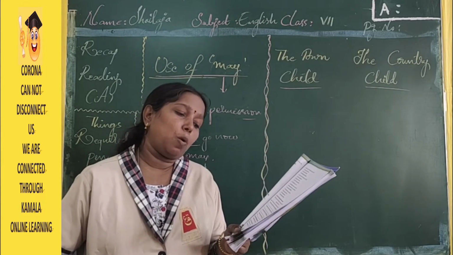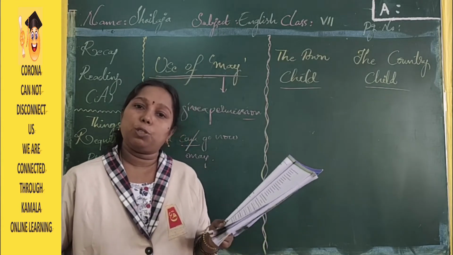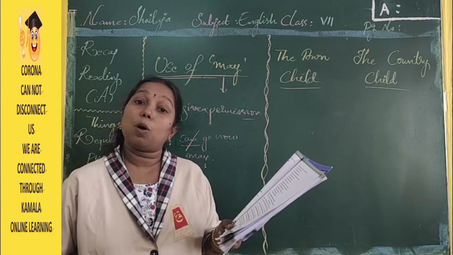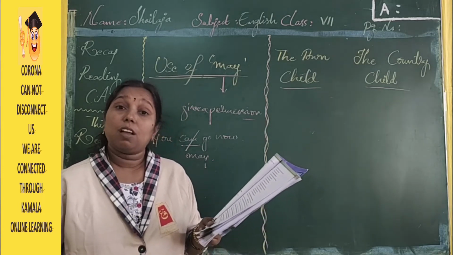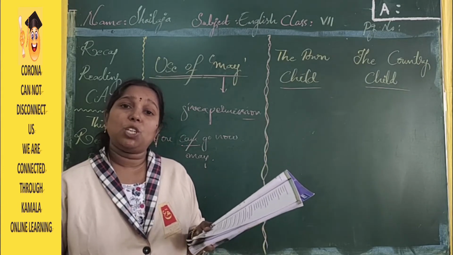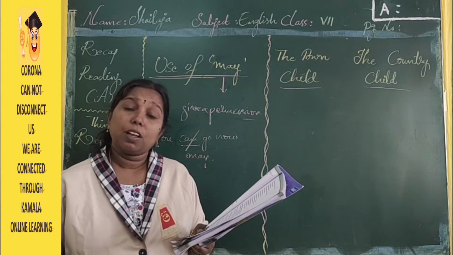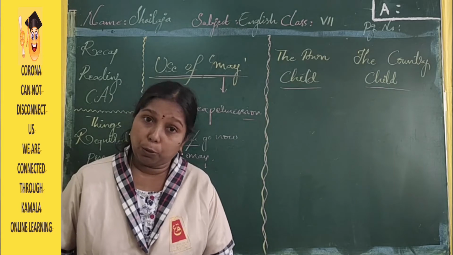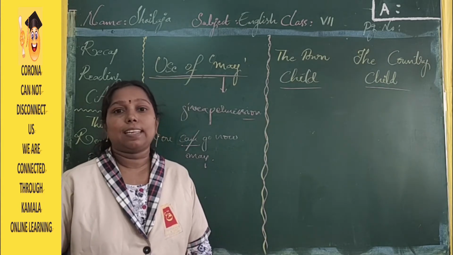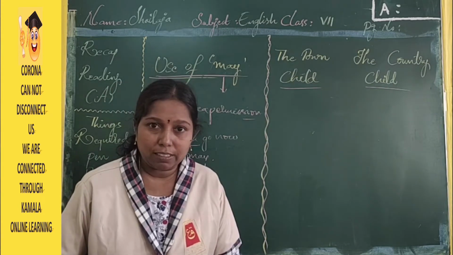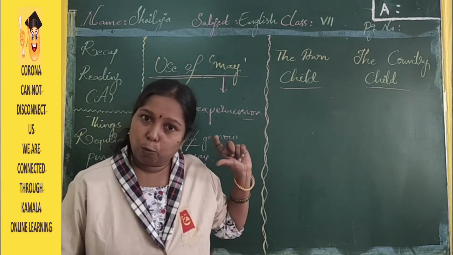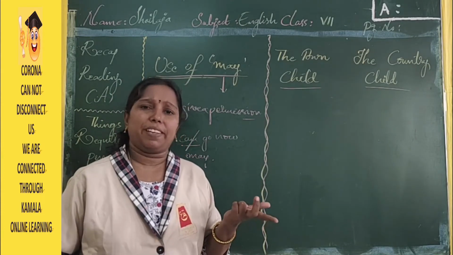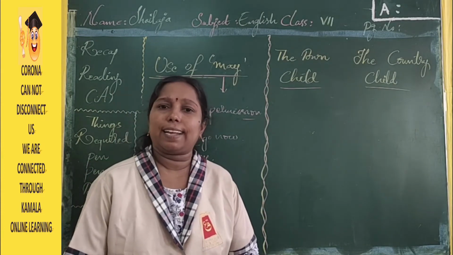Raju wants to use your water bottle. By using may, how can he ask your permission to use your bottle, Raju? How will he ask? May I use your water bottle to drink? May I take your water bottle? There are many ways. So it's a very small exercise.